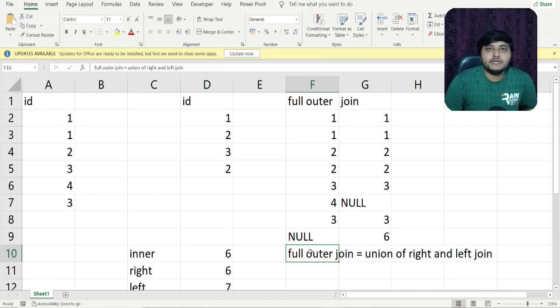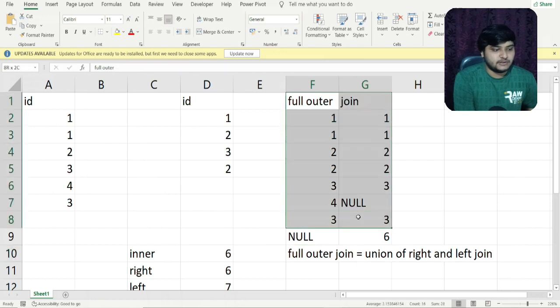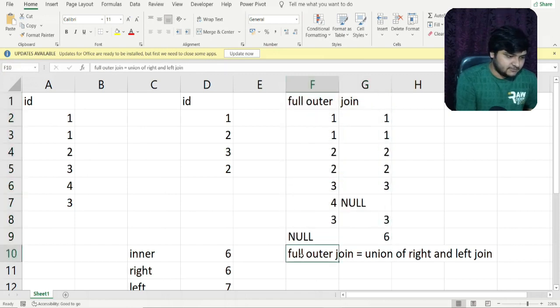So full outer join is basically a union of left join and right join. I hope this definition will help clear your concept of full outer join. If you do not understand from this definition, it returns the matching as well as the unmatching records from both the tables. So this is another definition for the full outer join. Do note this down and experiment around to see if this is true or not. You can let me know in the comment box also.